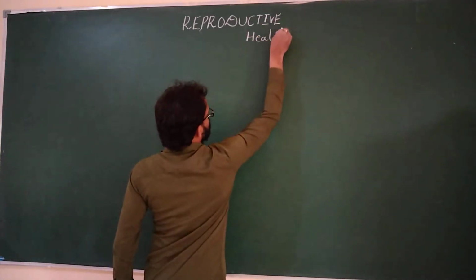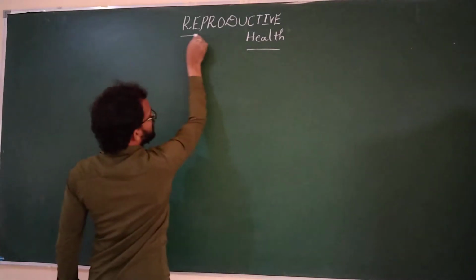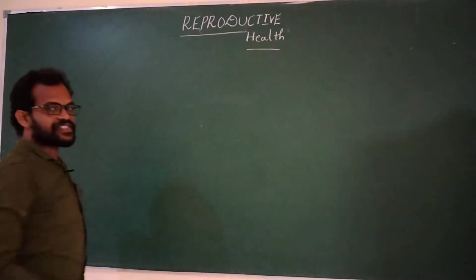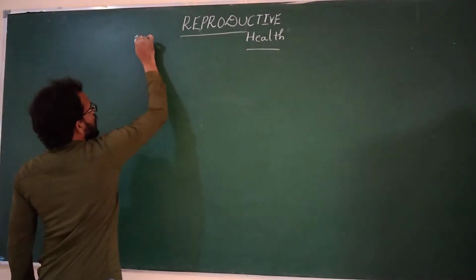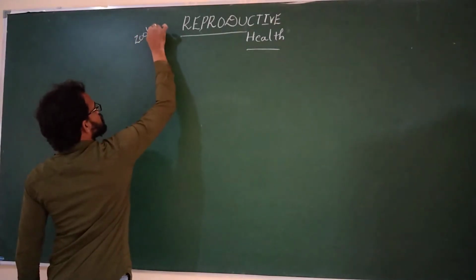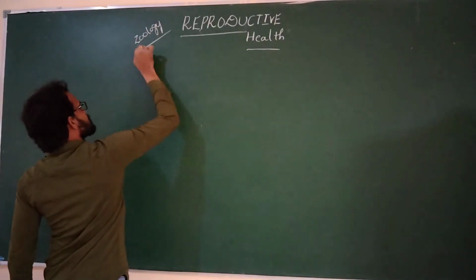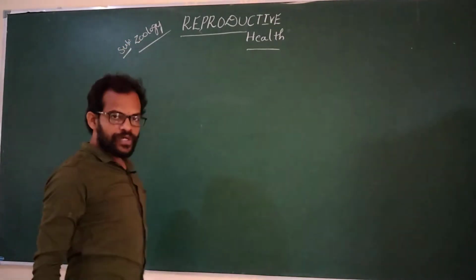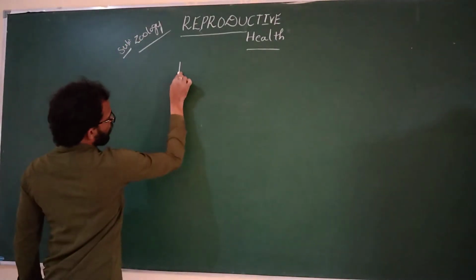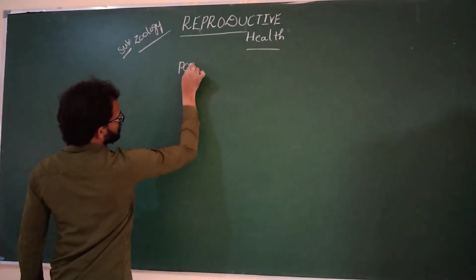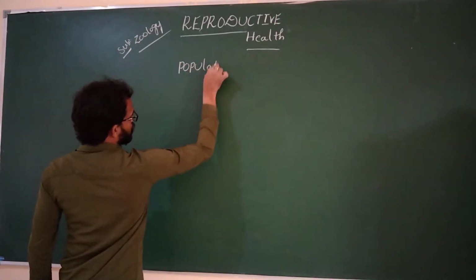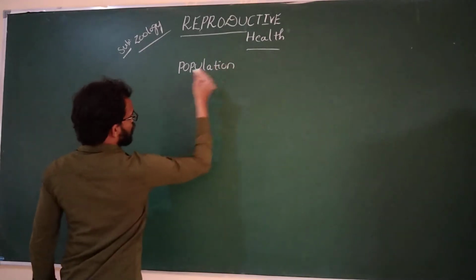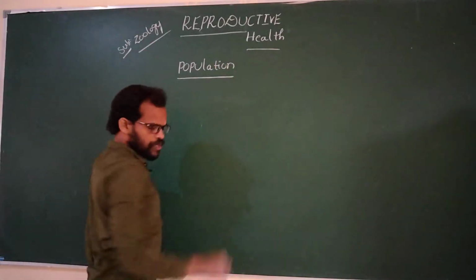In reproductive health, yesterday we already discussed the amniocentesis method. Today we are going to discuss population.